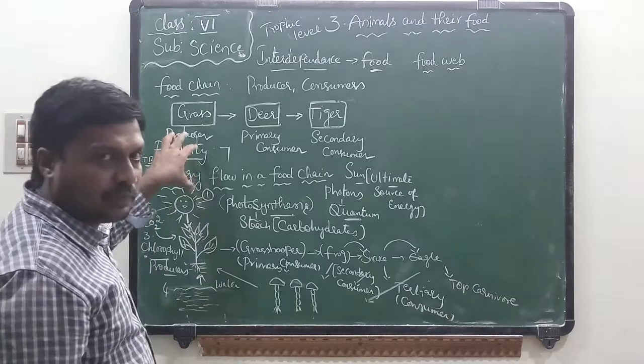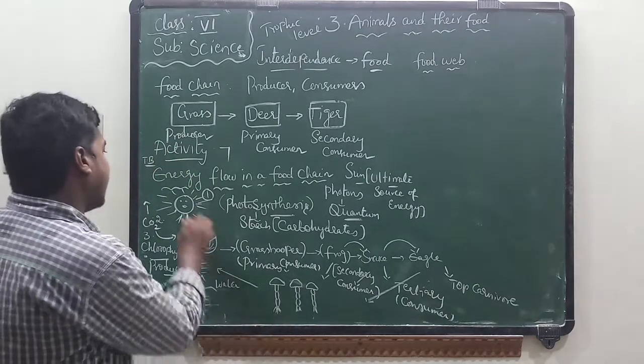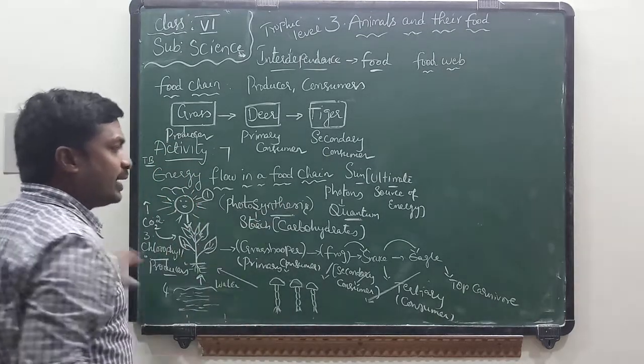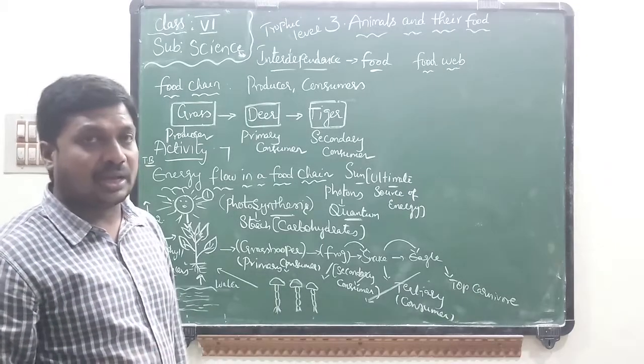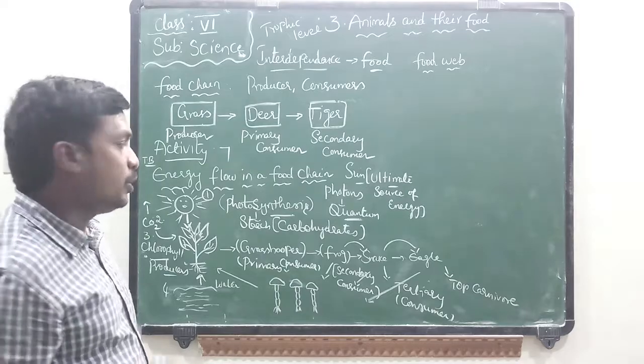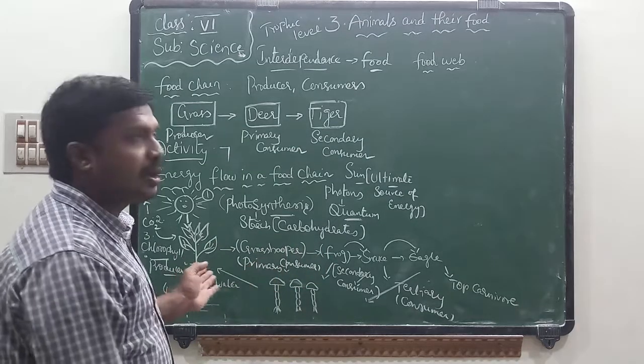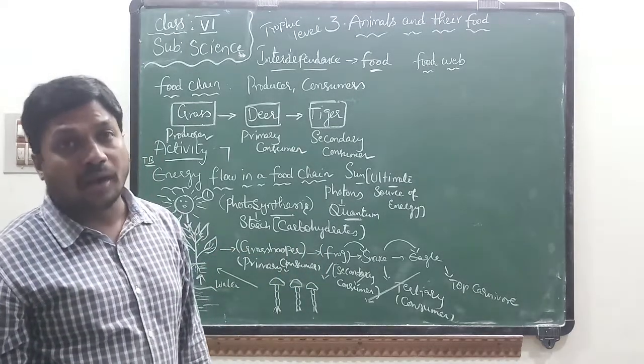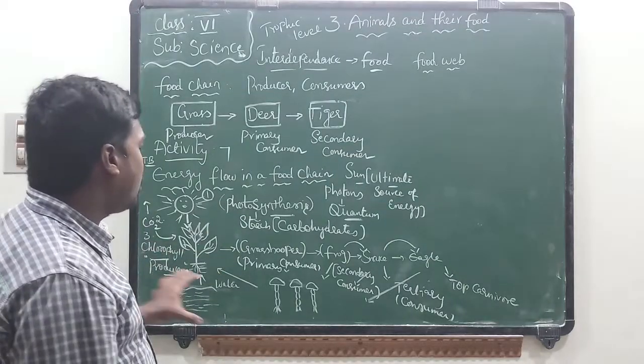So if you observe this food chain, first plant gets energy from sunlight. So sunlight is the ultimate source of energy. After that only plants can prepare food. If plants prepare food, so many organisms depend on plants either directly or indirectly. So this is about food chain.